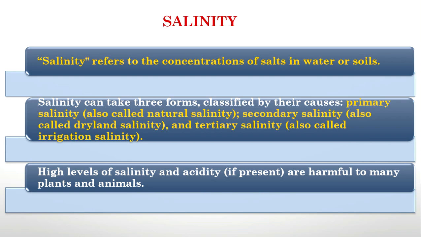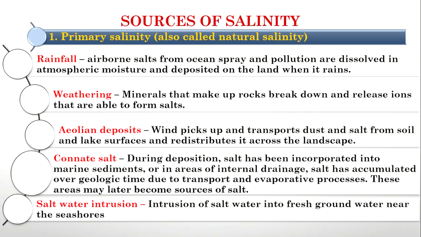Before that, we will see what is salinity. Salinity actually refers to the concentration of salts in water or soil, either salt in water or salt in soil. The salinity can be of three types: primary salinity, secondary salinity, and tertiary salinity. So we will see each of them. According to the sources of salinity, there are three salinities: primary, secondary, and tertiary. And the primary salinity is otherwise known as natural salinity.